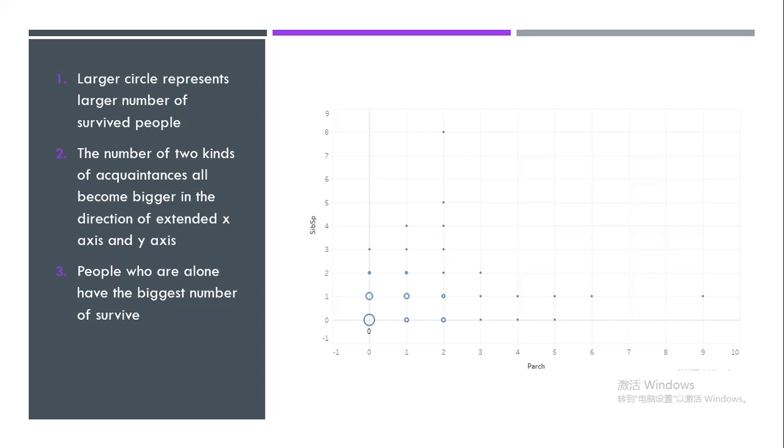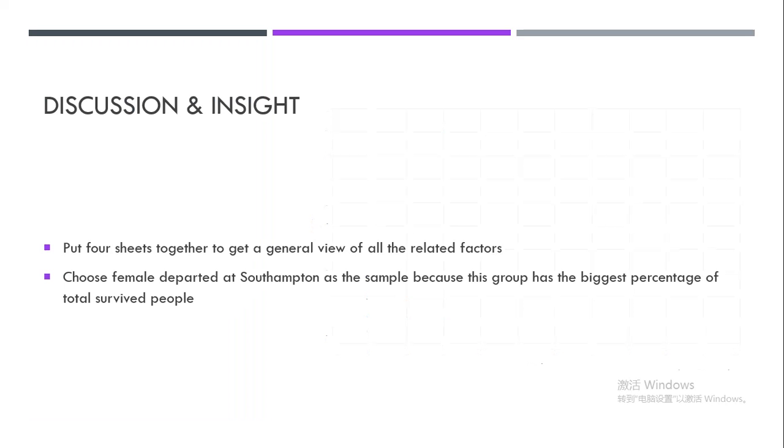Now we can have a deeper insight into the results. In the dashboard, I put 4 sheets together to get a general view of all the related factors. I chose females departed at Southampton as the sample because this group has the biggest percentage of total survived people, so it's meaningful to analyze this group in more detail.